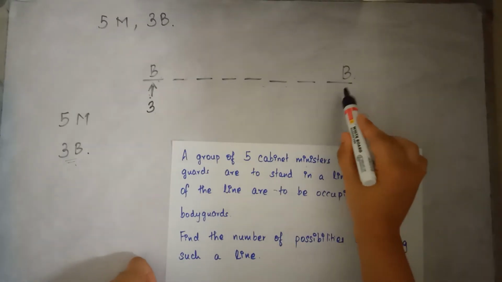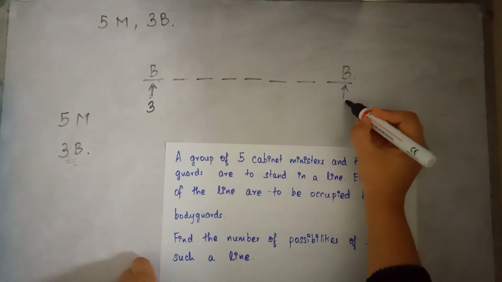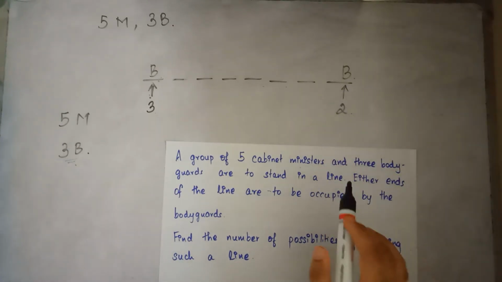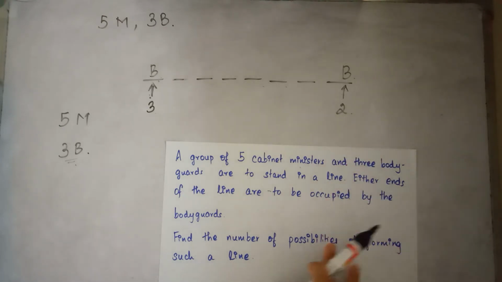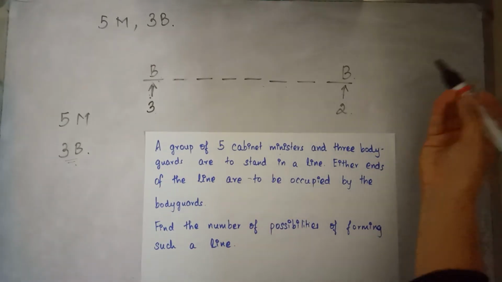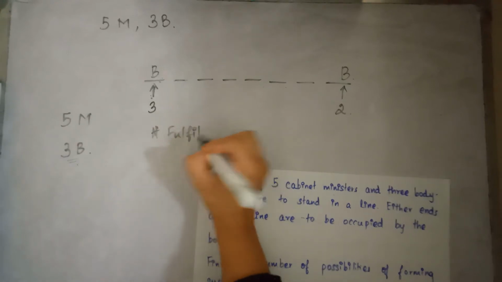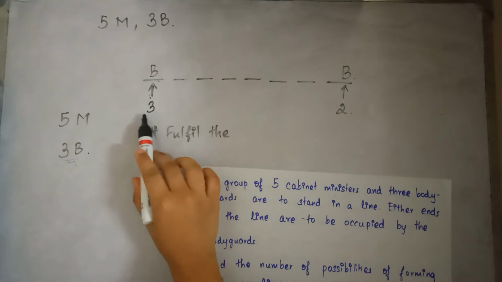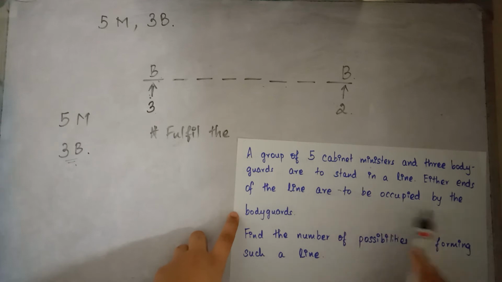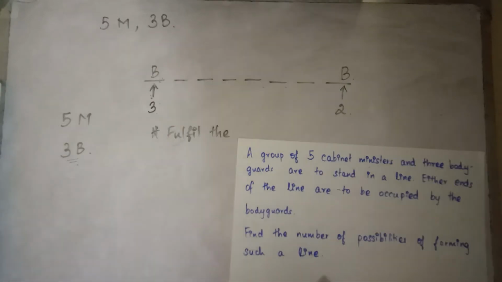Likewise, let's go on to this spot. In this spot, we have the possibility of any bodyguard sitting. So we'll have 3 minus 1, 2. Because there are only 2 remaining bodyguards and any one of those 2 can sit over here. Now another thing that you have to notice, in such a problem, first fulfill the conditions. What I mean by this is, you have to first look at the condition over here, that is either ends of the line are to be occupied by the bodyguards. So you first fulfill that and then you go on to the other normal seats.